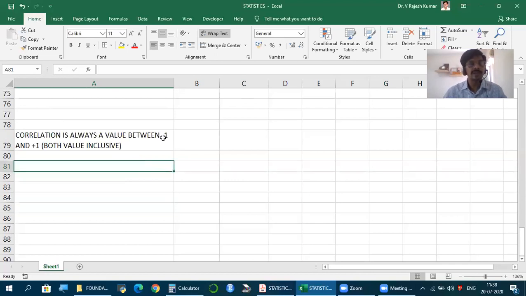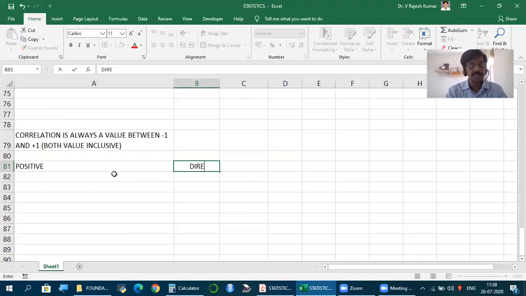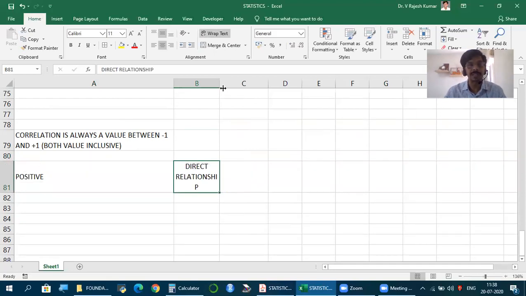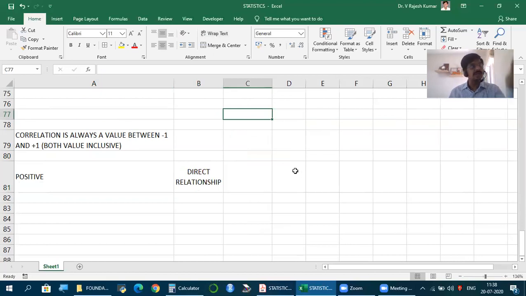What is the meaning? If correlation is positive, it means there's a direct relationship between the two variables. What do you mean by direct relationship? It means if value of one variable is increasing, the value of another variable is also increasing. If value of one variable is falling, value of another variable is also falling. So both move in the same direction. That is called direct relationship. So if the correlation is positive, it means there is direct relationship.